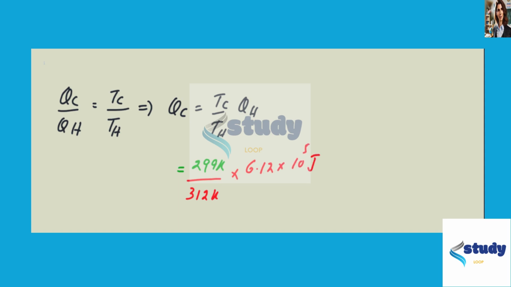This gives us extracted heat from the room equal to 5.86 times 10 to the power 5 joule. That's the answer.